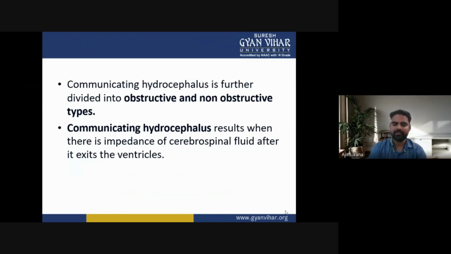Communicating hydrocephalus results when there is an impedance of cerebrospinal fluid after it exits the ventricles.